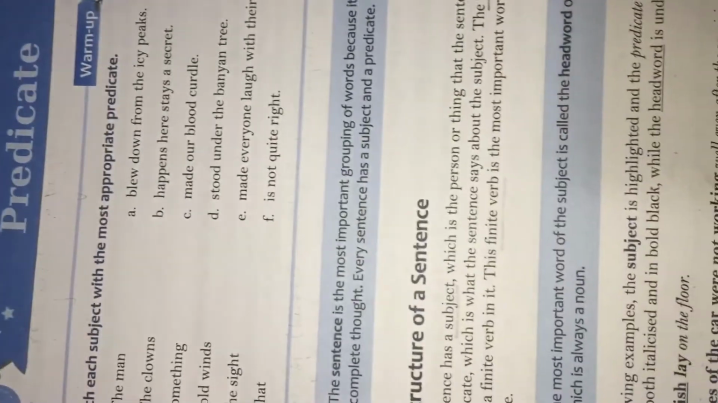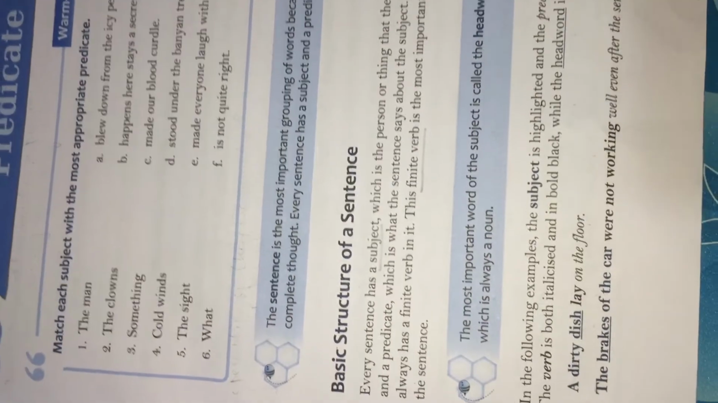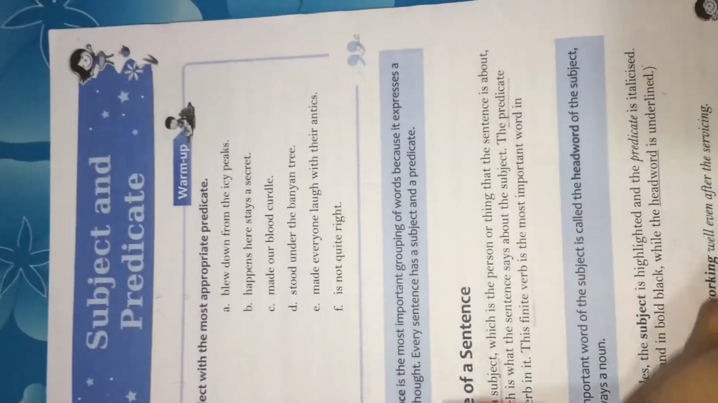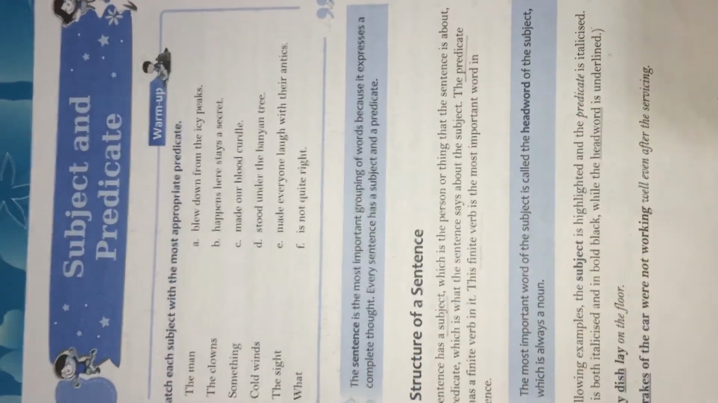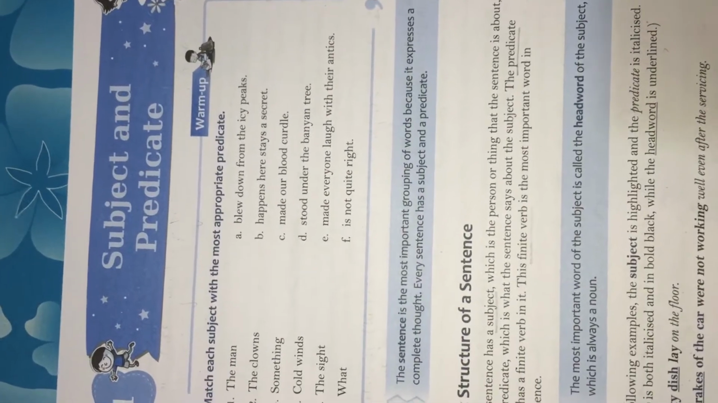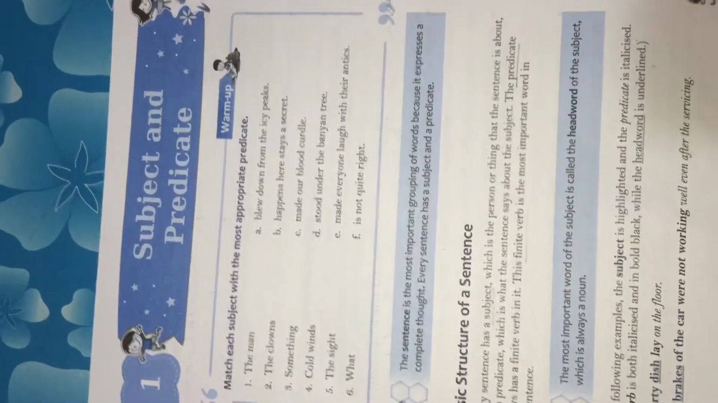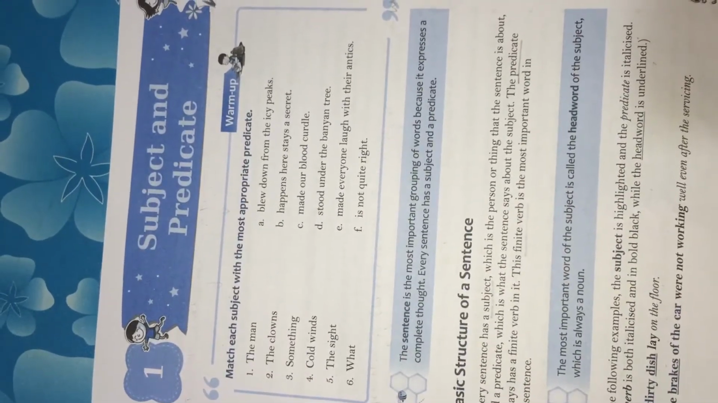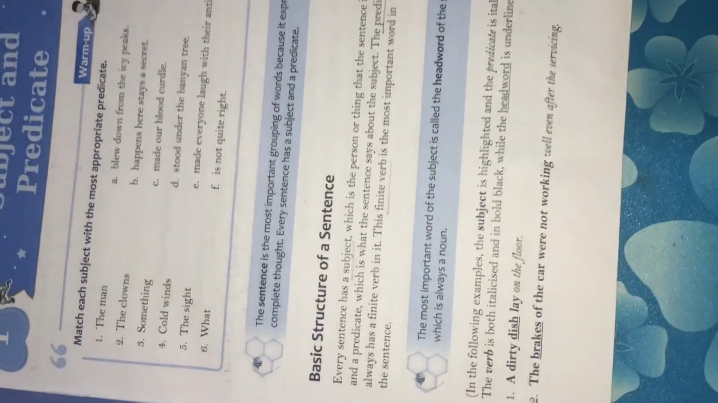Children, a sentence is the most important grouping of words because it expresses a complete thought. Every sentence has a subject and predicate. So, what is the basic structure of a sentence?